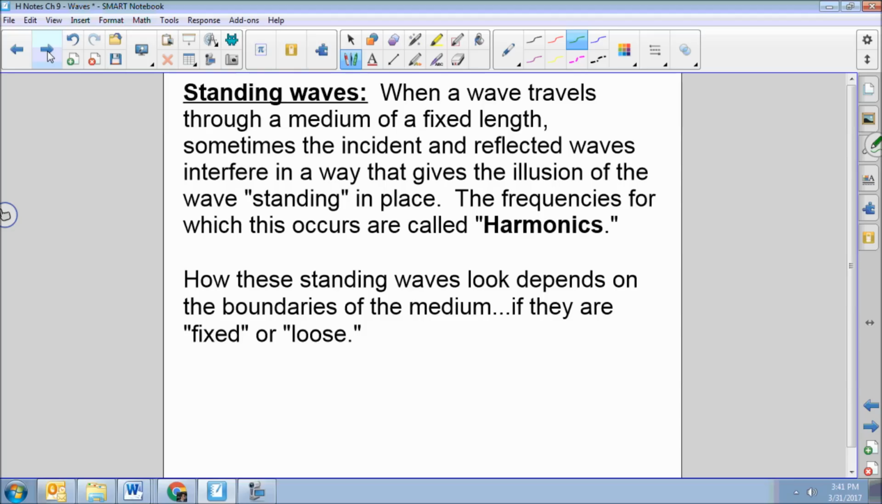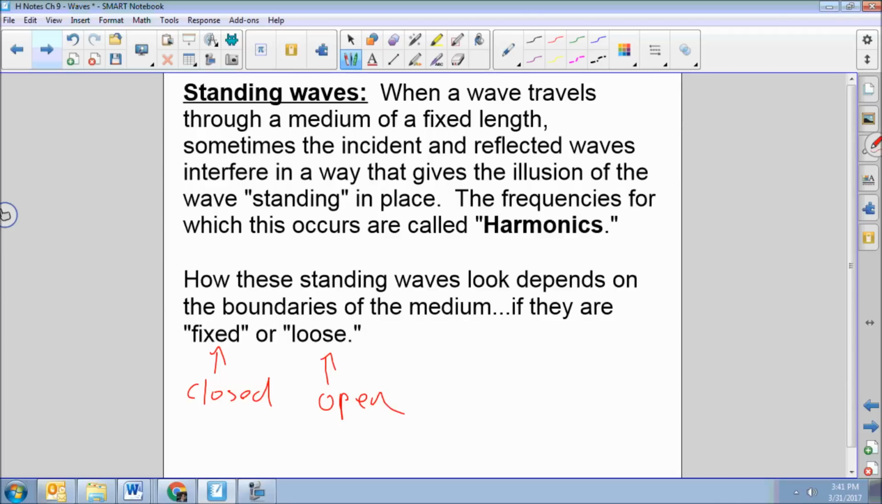The next thing we need to talk about is standing waves. When a wave travels through a medium that has a fixed length, sometimes the incident and the reflected waves, which have the same frequency, interfere in a way that gives the illusion of the wave standing in place. The frequencies for which this occurs are called harmonics. How the standing waves look depends on the boundaries of the medium, if they are fixed or loose. Sometimes people will say closed instead of fixed and open instead of loose.